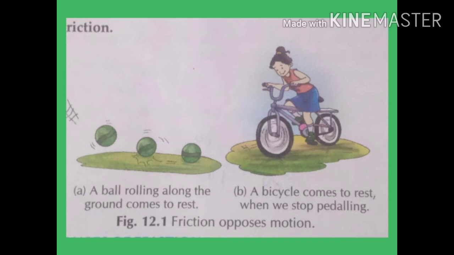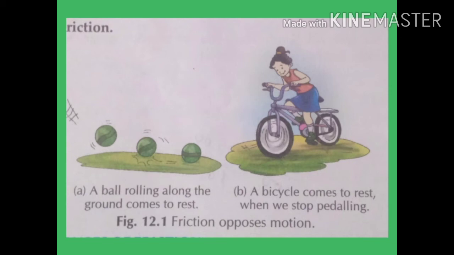Now why do they come to rest? It is the force of friction between the surface of the wheels of the bicycle and the surface of the ground that opposes the motion of the bicycle, opposes the motion of the ball, and opposes the motion of the book. Due to that, the bicycle and the ball and the book, they all come to rest.